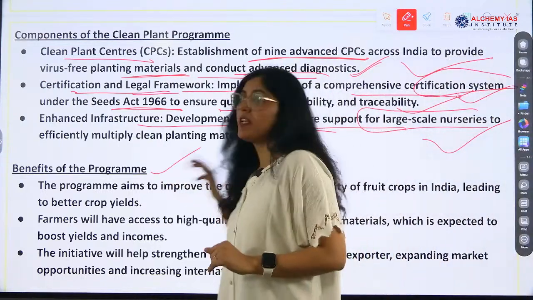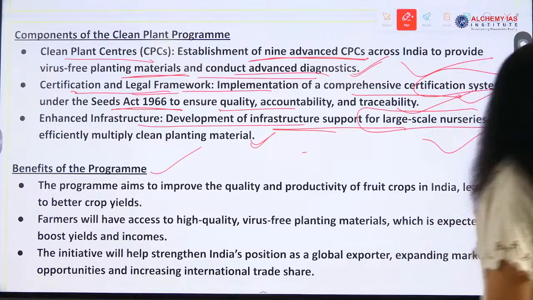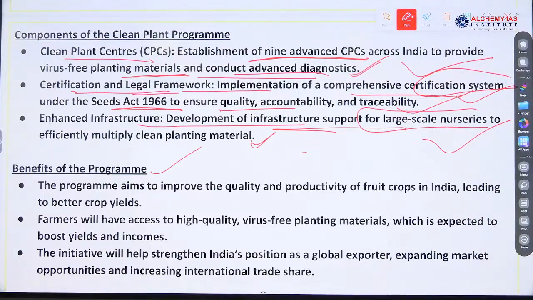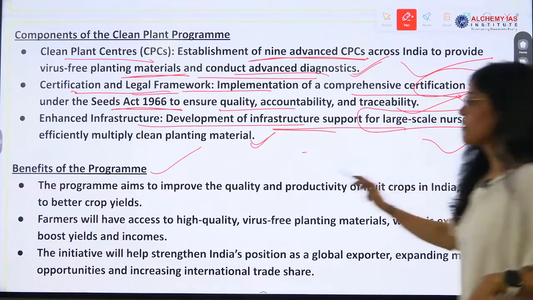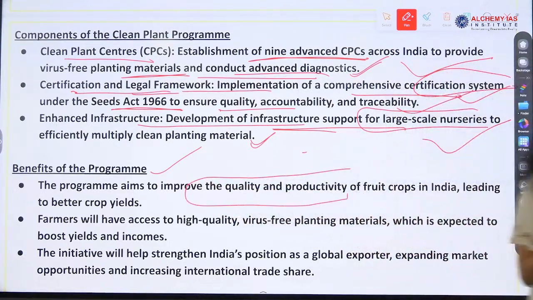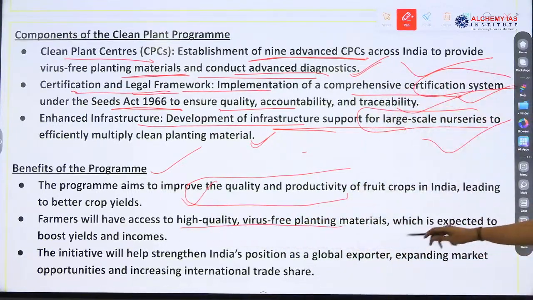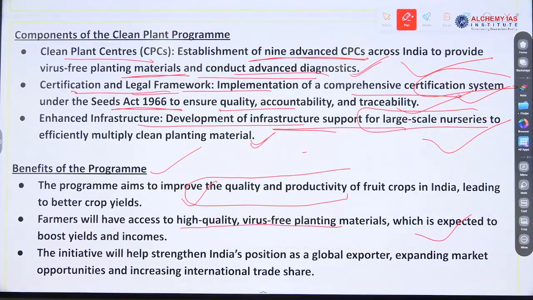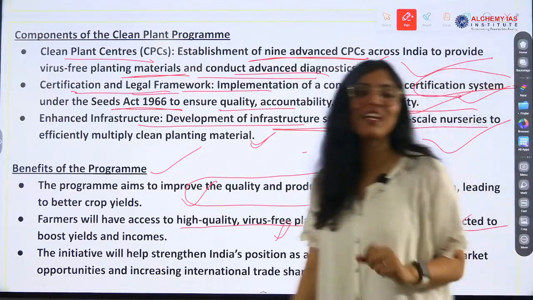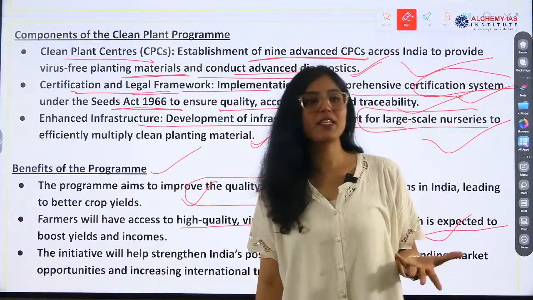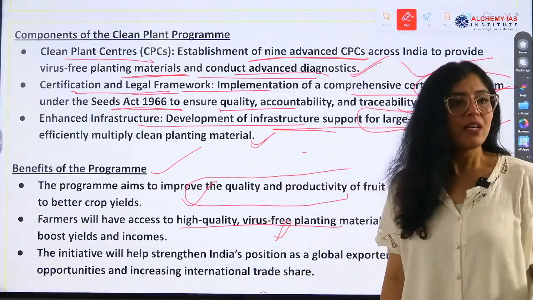Now the benefits, very important. Fatima, what is the benefit of the program? What benefit will we get? We will get proper quality and productivity. Better crop yields, high quality virus-free material, and income will be generated for farmers who are involved in this agriculture.